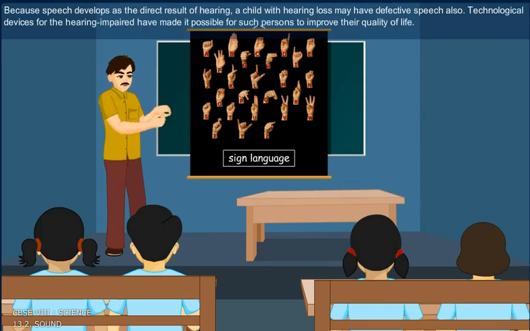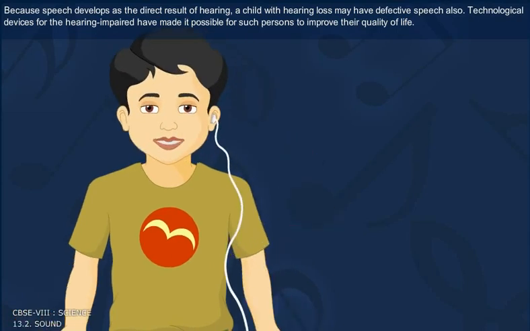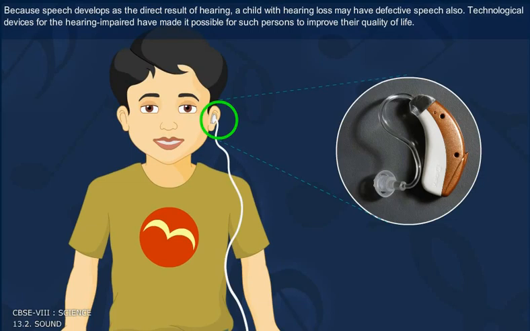Because speech develops as the direct result of hearing, a child with a hearing loss may have defective speech as well. Technological devices for the hearing impaired have made it possible for such persons to improve their quality of life.